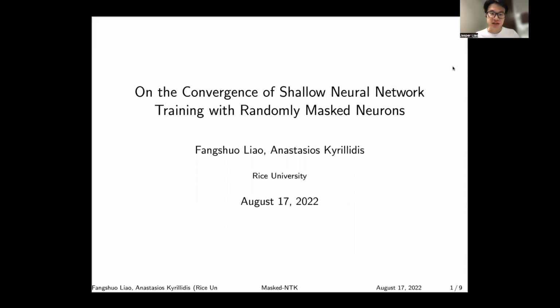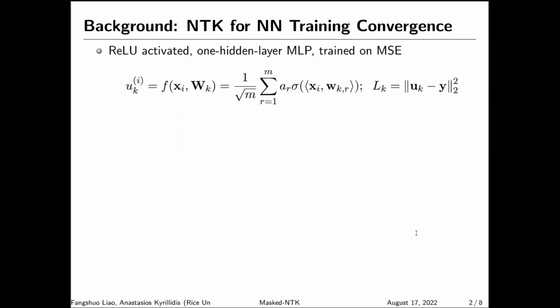In this video, I'm presenting my work on the convergence of shallow neural network training with randomly masked neurons. This work is done with my PhD advisor, Anastasios Kyrillidis at Rice University. To start, let's provide some background knowledge on using the neural tangent kernel to analyze the training convergence of neural